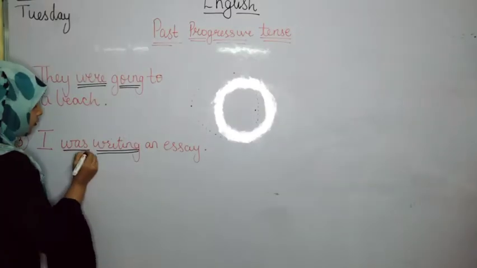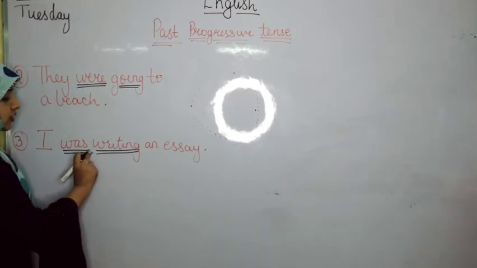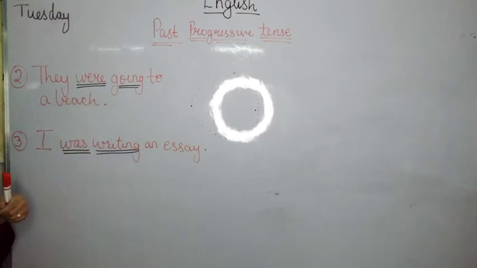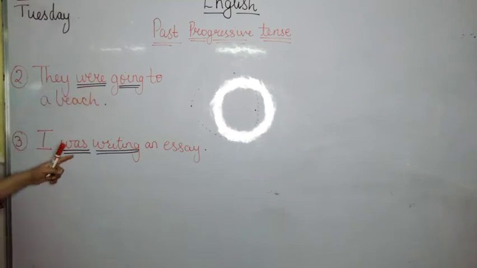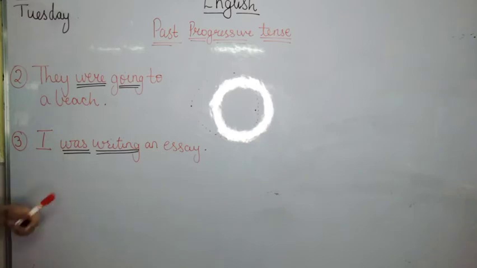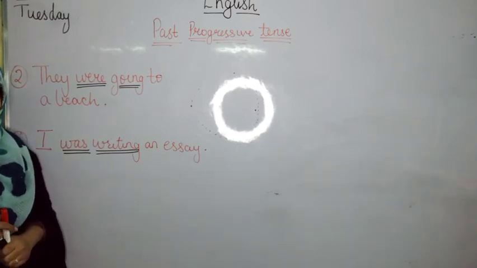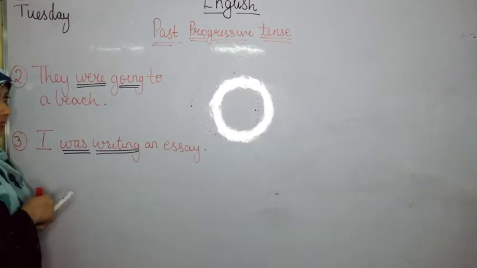So this word was is very important for us to see and tell that the sentence is in past progressive tense. Here we had the word were. Here we have the word was. These words tell us that the sentence is in past progressive tense. Yes. Let's take one more example now. I will write it over here.